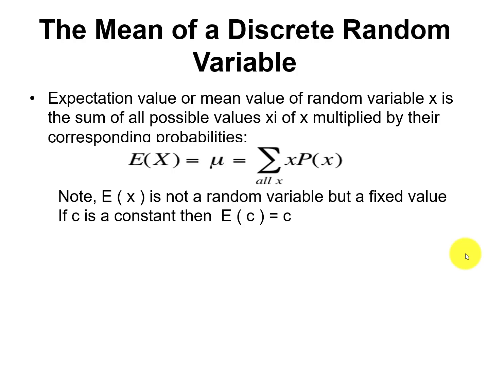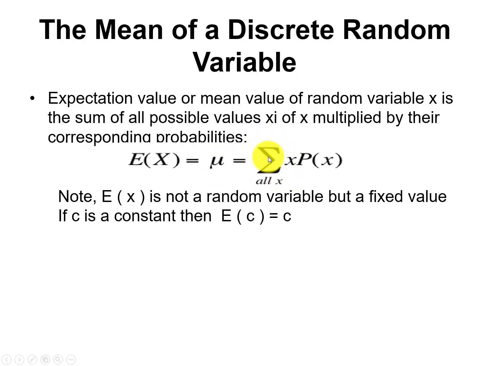Now, the mean of a discrete random variable: how will you write it, how will you denote it? We normally denote it with E of X. The capital E shows the expected value of X, and X shows the random variable. In this case, X is our discrete random variable. We can also denote it with the mu sign. Mu is equal to the summation.